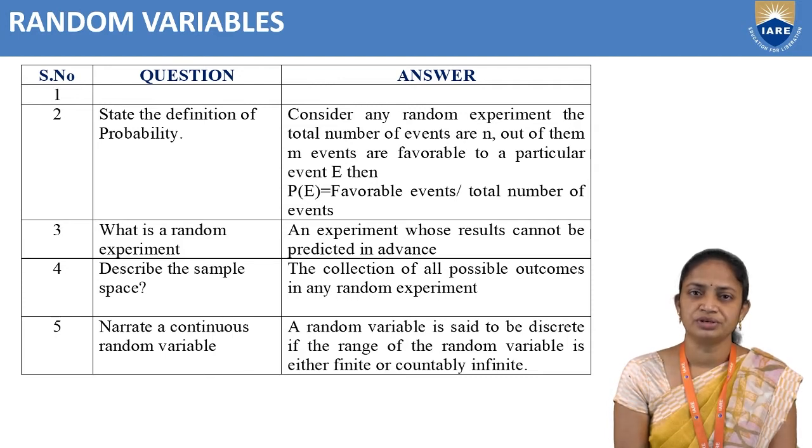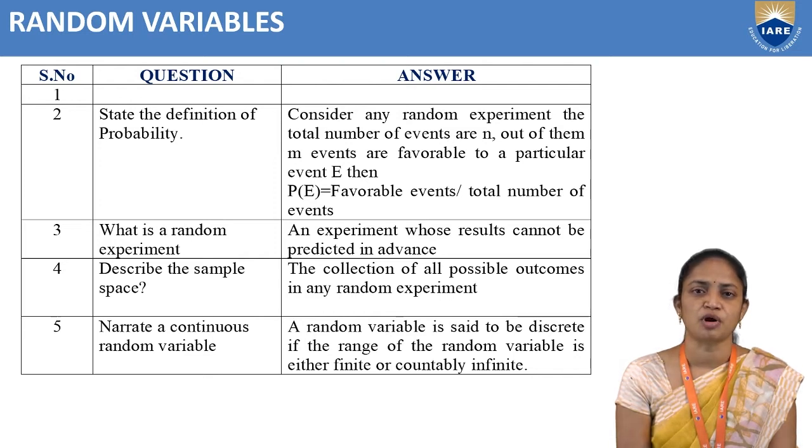Before starting the definitions and terminology, first of all, we will discuss how many topics there are. In random variables, we have two types: the first is the discrete random variable and the second is the continuous random variable. Next, probability distributions are of two types.